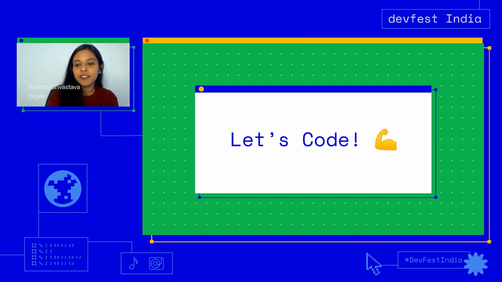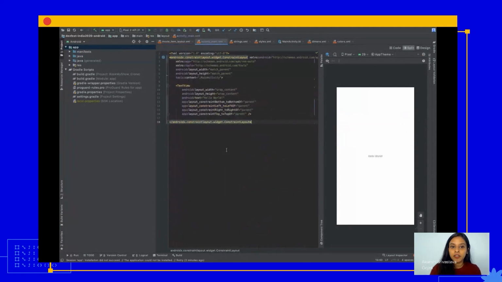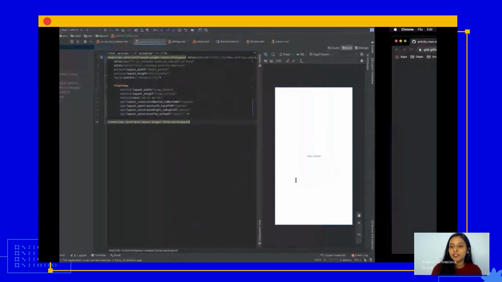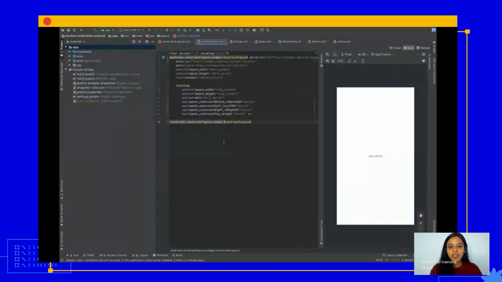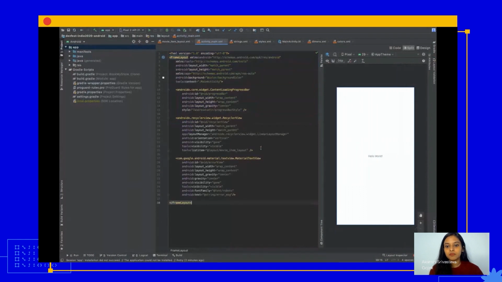Okay, thank you so much, Sagar. Can I please have my screen up? So now that we have made our item layout, let's go and see what happened to our main layout. Do you remember we left it here where our main activity was looking like this? To make this layout, we have a gist for you where you can go and copy the code for the main XML, and you just have to paste it here.